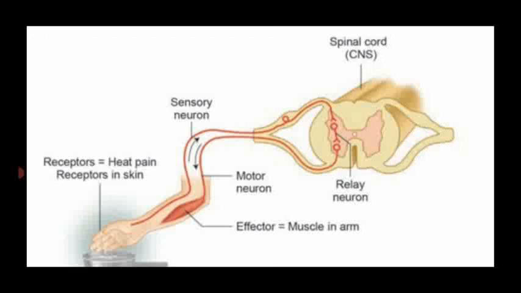Reflex actions are controlled by the spinal cord without getting permission from the brain, because this is an immediate action that takes place without consciousness. That is said to be reflex action.